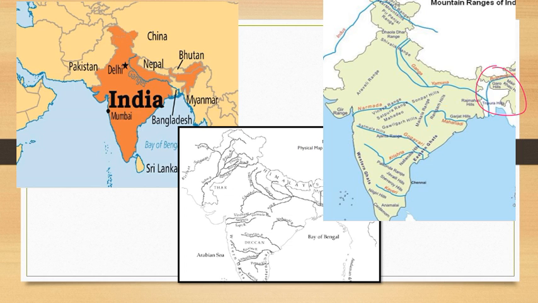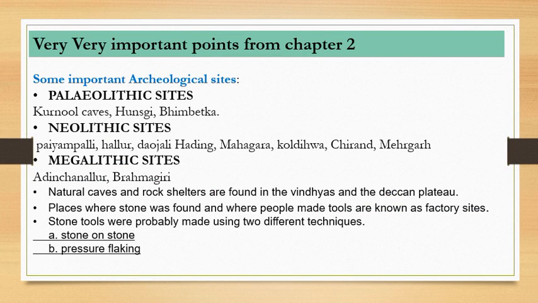Then the Kirthar Hills and the Suleiman Range are here in the northwestern part of India. When you do map work, mark these points, because these are mentioned in the NCERTs. Though they rarely ask this, they might ask, so you should know. That is the only purpose. Now let us move to chapter 2.